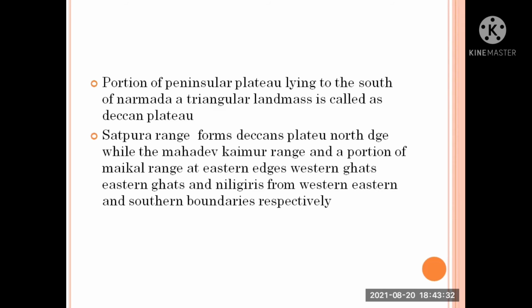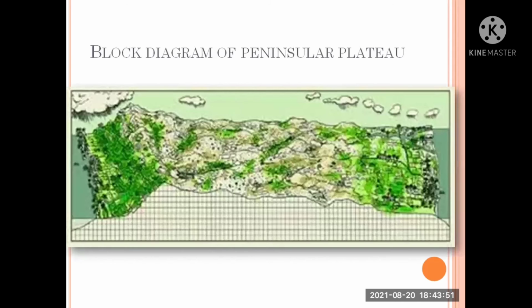The Satpura range forms the Deccan Plateau to the north, while the Mahadev, Kaimur range and a portion of the Maikal ranges lie at the eastern edges. The Western Ghats and Nilgiris form the western edges and the southern bodies respectively. Block diagram of Peninsula Plateau.